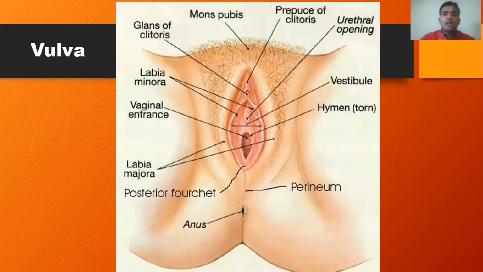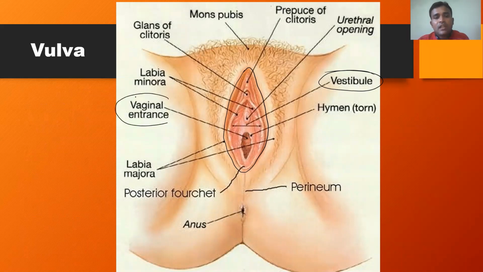So this is a diagrammatic representation that shows all the points we discussed in the previous slide. This is a common aperture of the female reproductive system. This common aperture or depression is called the vestibule. Within the vestibule, two more openings are there. One is the opening of the vagina, called the vaginal orifice or vaginal entrance. The other small opening is called the urethral orifice or urethral opening.